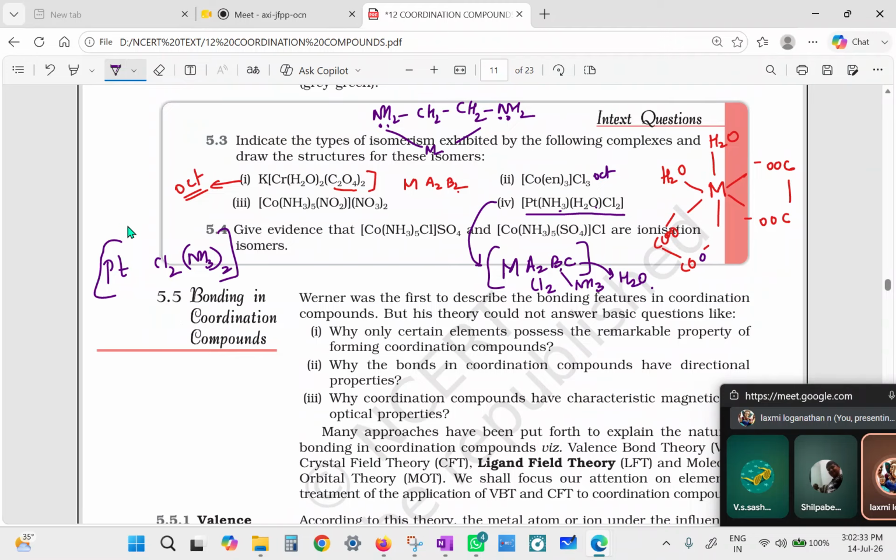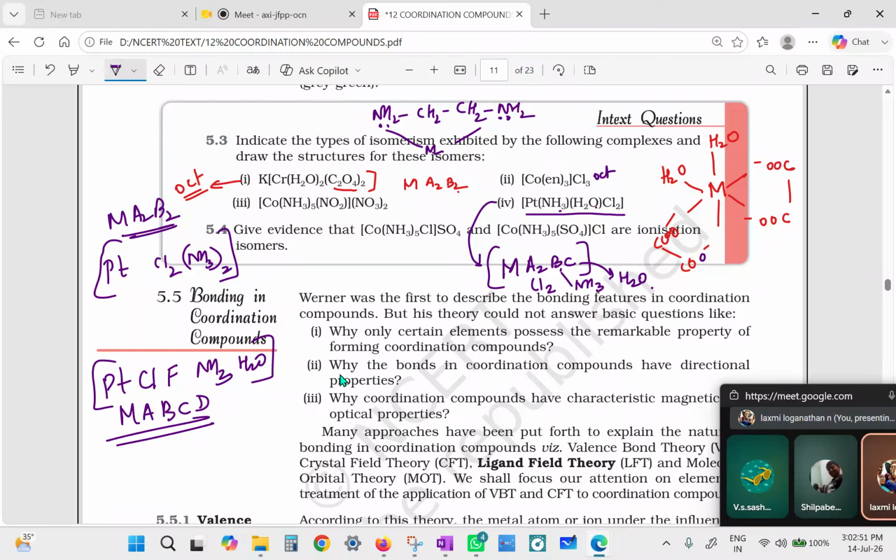Something like Pt, inside the bracket, Pt Cl2 NH3 twice. Will it not be metal A2B2 type? Yes. And supposing we have platinum, a chlorine, a fluorine, an ammonia, and a water. Then this will become M, A, B, C, and D, 4 different types of ligands. So in such cases, you will see cis-trans isomerism in 4 coordination compounds. We are not touching the octahedrals now. Here it is octahedral, 5 plus 1.